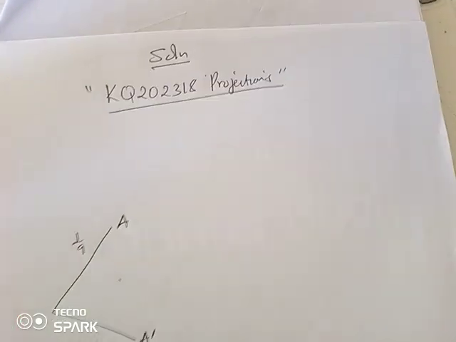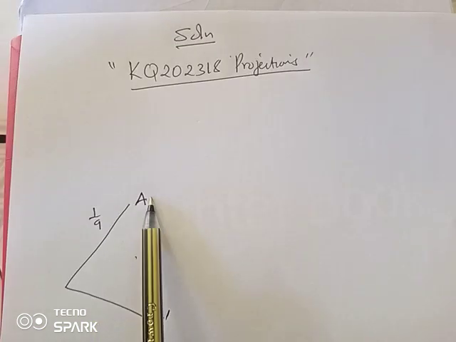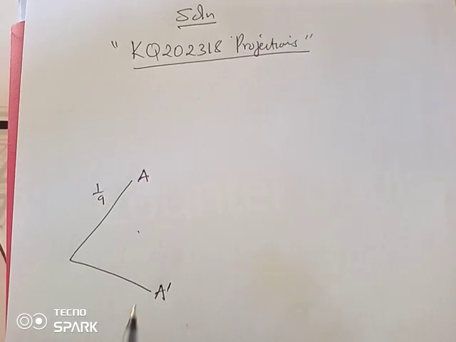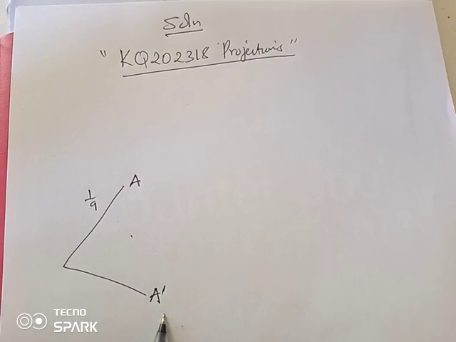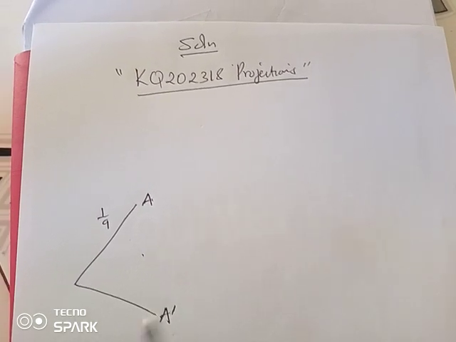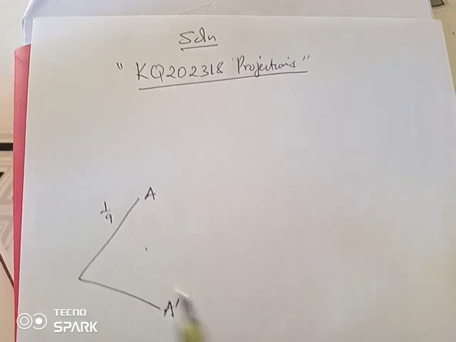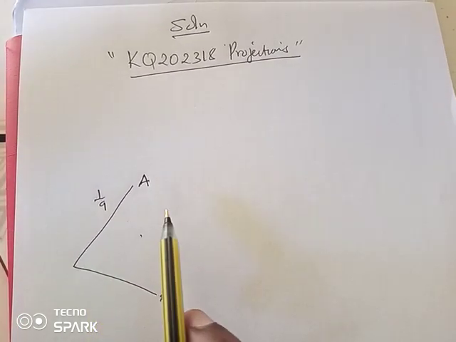So without wastage of time, here we go. My tree diagram, as we all know, so it's either the student gets an A or fails to get an A. I'll use A bar as a failure to get A. So getting an A is 1 over 9, and failing to get A, we all know the rules under probability.